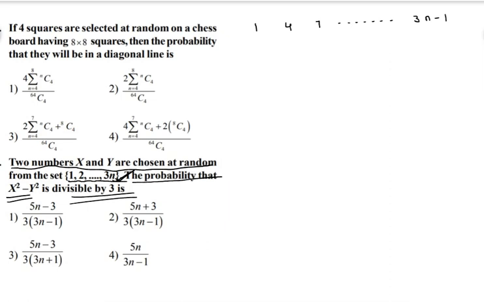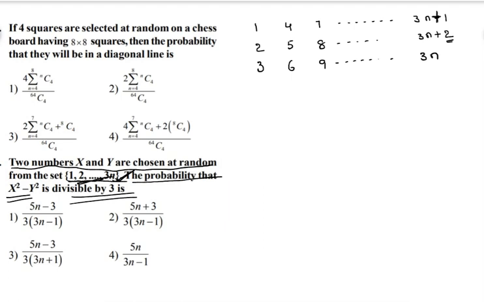So when we are dividing by 3 and the remainder is 1, the numbers are in the form of 3n plus 1. Next, you can see 2, 5, 8 and so on. They are in the form of 3n plus 2. When we are dividing by 3, the remainder is 2. The next one is 3, 6, 9 and so on, in the form of 3n. Here the remainder is 0.